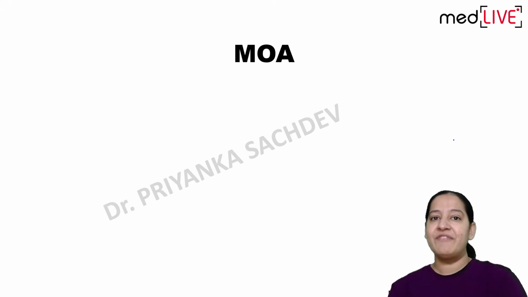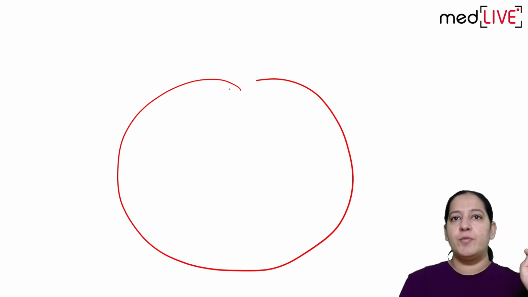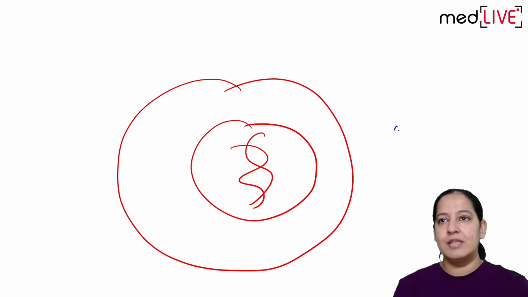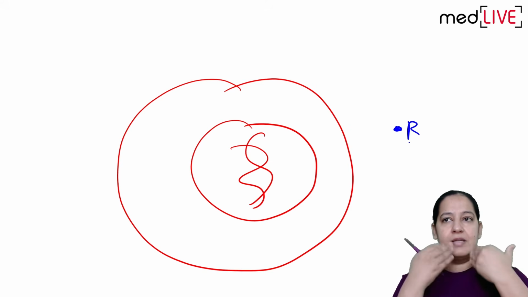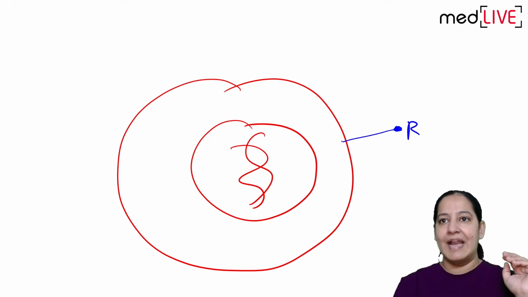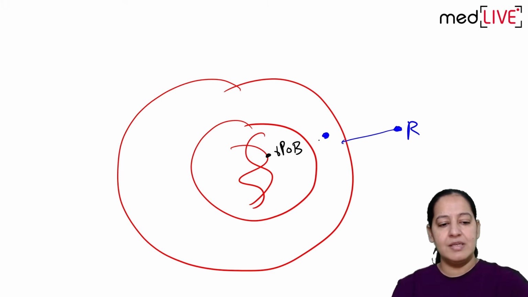Mechanism of action: it doesn't inhibit bacterial cell wall synthesis. Let me draw a diagram for you. This is the cell, Mycobacterium tuberculosis. This is the nucleus, this is the DNA. When I give the drug, this is rifampicin. I take a tablet of rifampicin, it is absorbed in my blood. From the blood it goes to the lungs, and from the lungs it enters the bacteria. Inside the bacteria there is a gene, the rpoB gene. This drug inhibits the rpoB gene.